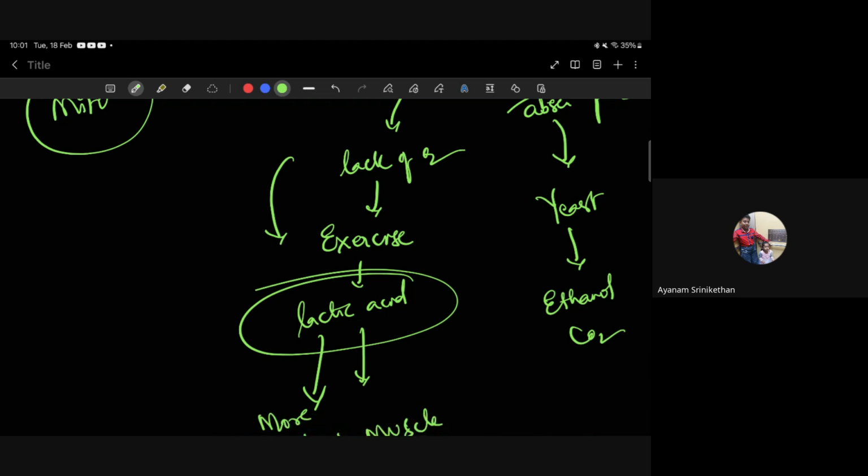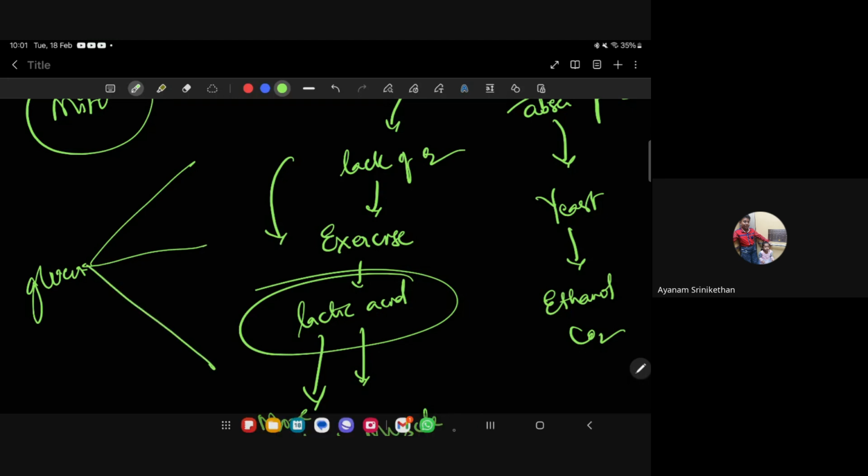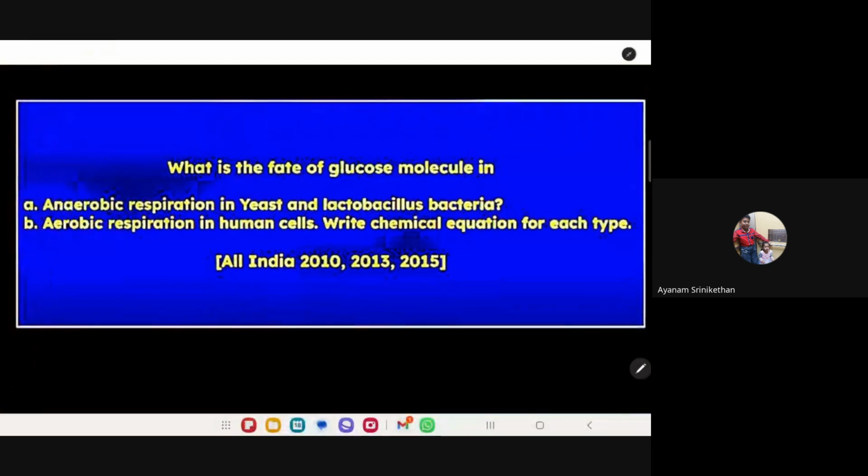They will ask about the pathway, ma'am. Glycolysis, glucose breakdown. In our textbook there is a picture which shows all three types of respiration. You know that, right? So here what are they asking? Fate of glucose molecule in anaerobic respiration in yeast and lactobacillus bacteria, and also aerobic respiration in human cells. Write chemical equation for each type. See how many times it was asked.